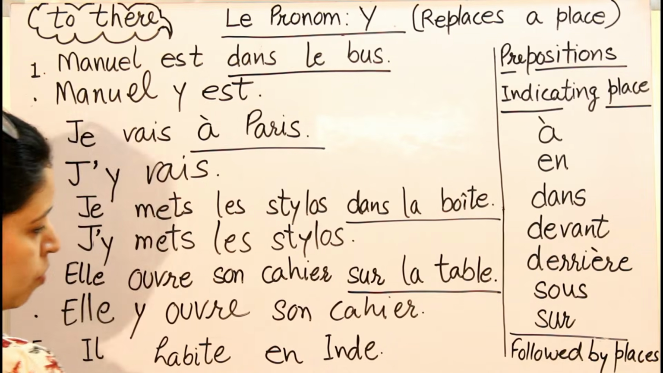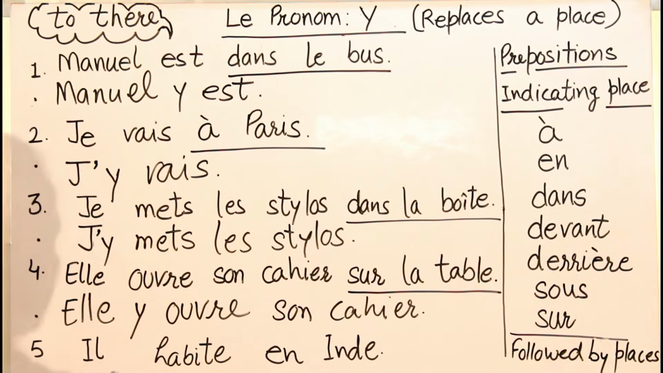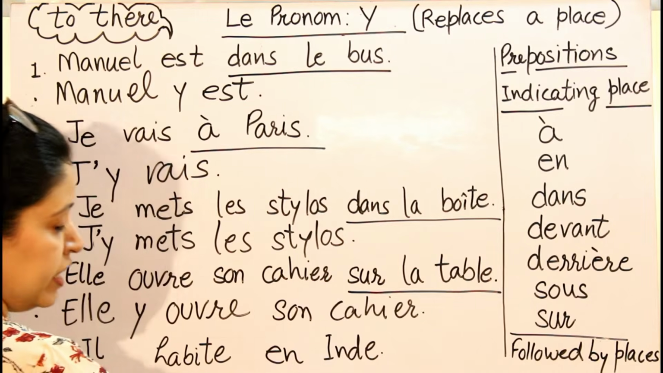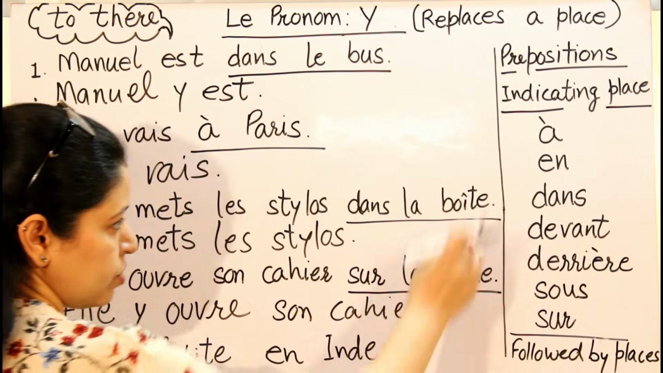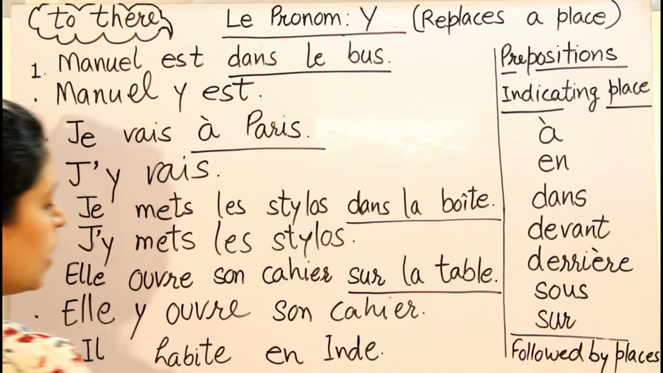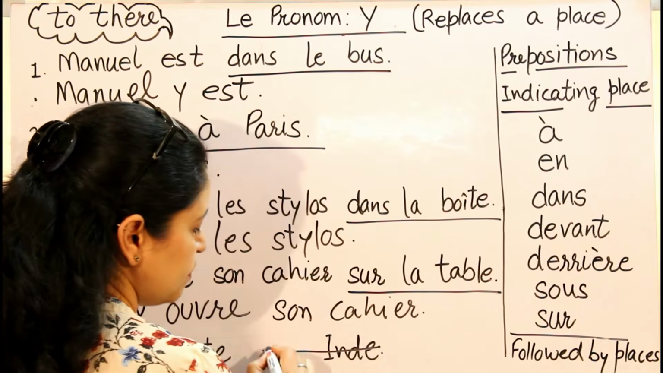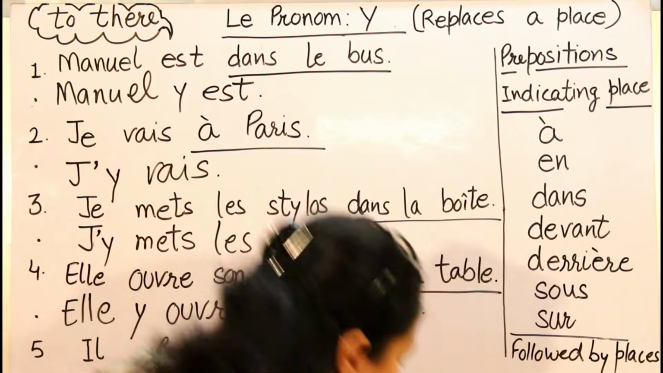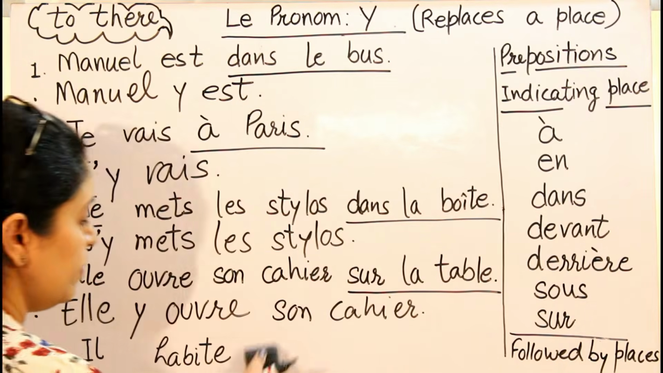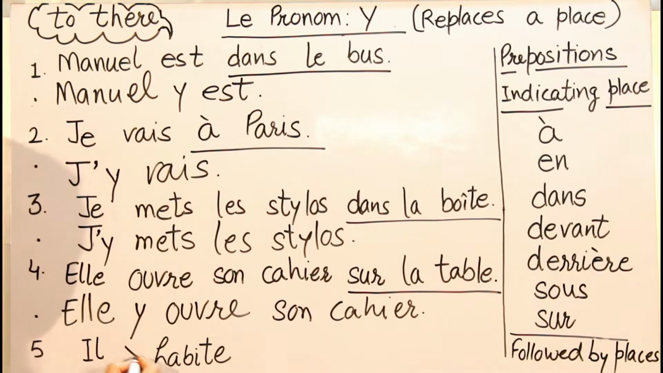Il habite en Inde. Now he is living in India. The preposition en is also written there in the list, and here it is indicating a place. Now I will remove this portion. I'm not going to write this. Instead, I want to say there, so I will write Y here before the verb. Okay, so il y habite. Earlier I was saying he is living in India. Now I am saying il y habite means he is living there.